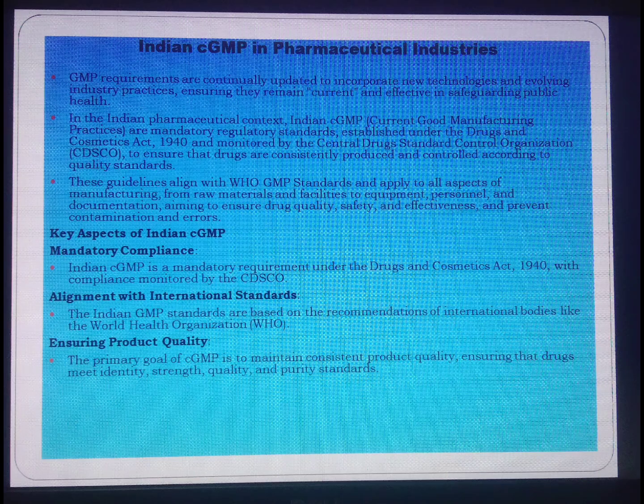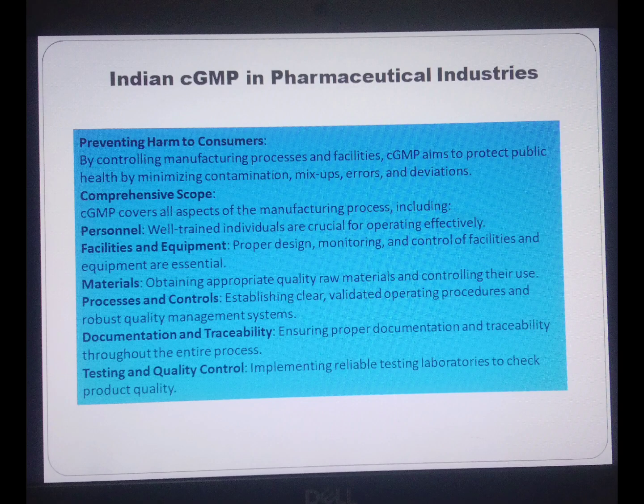Key aspects of Indian cGMP: Mandatory compliance. Indian cGMP is a mandatory requirement under the D&C Act 1940, with compliance monitored by CDSCO. Alignment with international standards. The Indian GMP standards are based on the recommendations of international bodies like WHO, ensuring product quality. The primary goal of cGMP is to maintain consistent product quality, ensuring that drugs meet identity, strength, quality, and purity standards. Preventing harm to the consumer. By controlling manufacturing processes and facilities, cGMP aims to protect public health by minimizing contamination, mix-up, errors, and deviations.